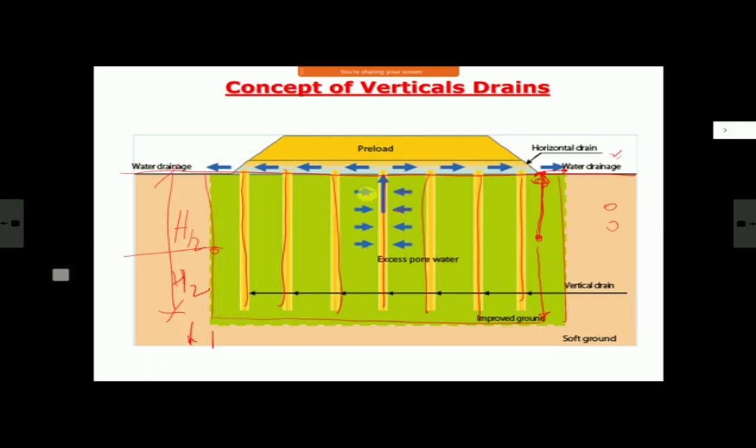Now what will happen is these water particles will come here. They have to travel only this much, and they will be trapped by this, my vertical drain, which is of high permeability, and because of high permeability, it travels very fast. It will come to the top, or if required, it will go to the bottom.